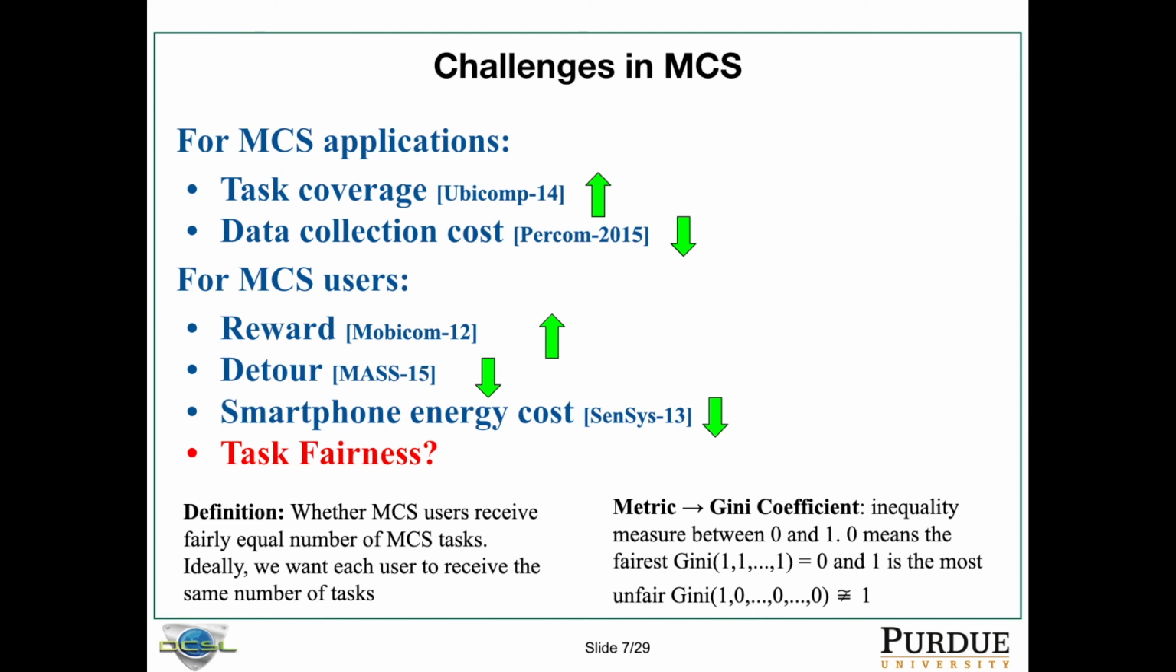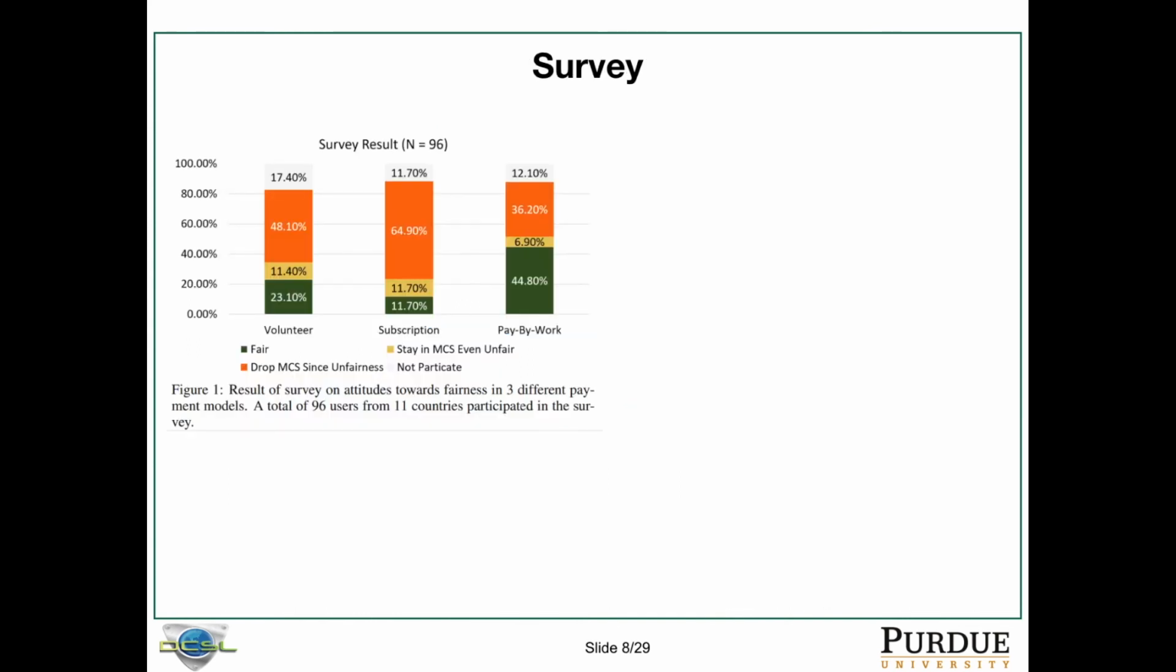So knowing what task fairness is, is it important in mobile crowd sensing? We conducted a survey to answer this question. In this survey, we asked 96 students, and for these people, we assume three different models, and under each model, we ask them the same set of questions. The three models are volunteer, subscription, and pay by work. Volunteer means users do not get paid, but they will get any information they want by sending some mobile processing tasks to other users to accomplish.